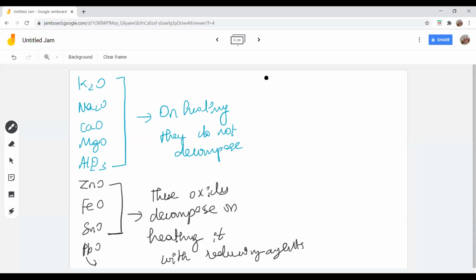So ma'am might have taught you about redox reaction, right? So in that redox reaction, what you might have studied is zinc oxide on reacting with carbon produces zinc plus carbon monoxide. You all understand? So this is coke. So zinc oxide on reaction with coke, the byproduct of coal, gets decomposed to zinc plus carbon monoxide.